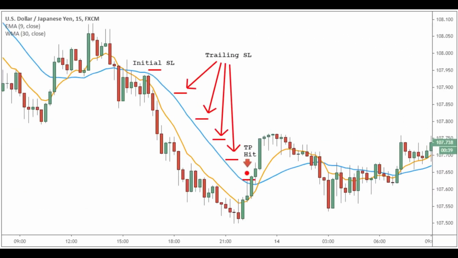Moving on. It's easy to exit these types of trades via a trailing stop loss below the 30 WMA. This exit moving average strategy has two benefits. You don't have to guess a possible take profit level. You get to keep riding the trend until a reversal happens. See the Forex chart.